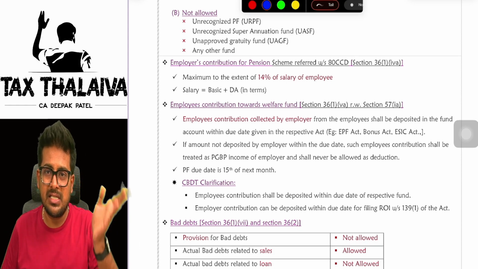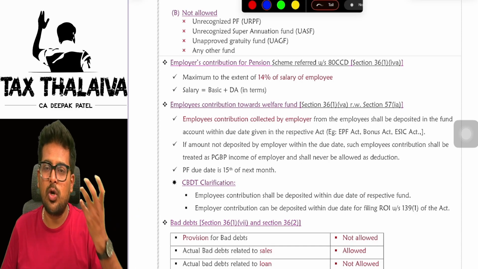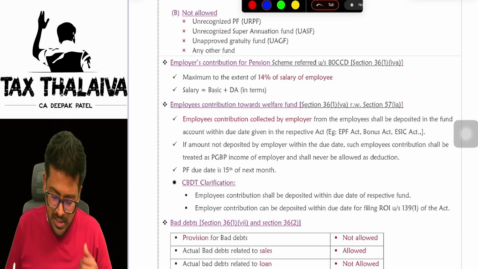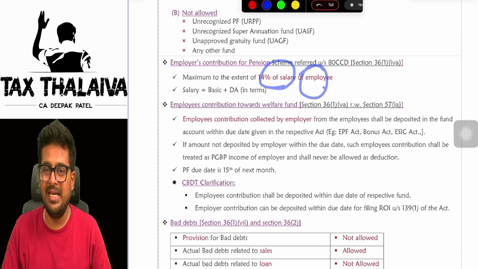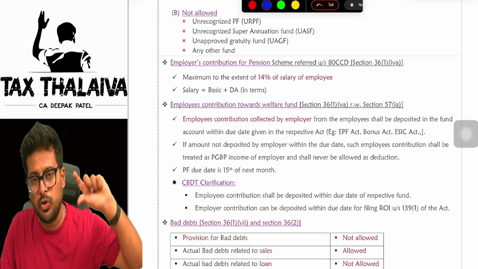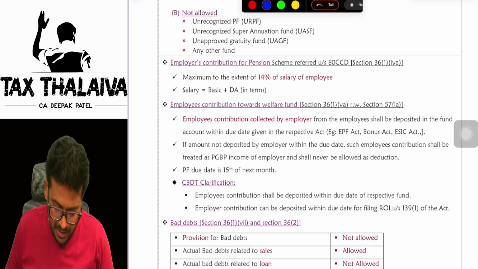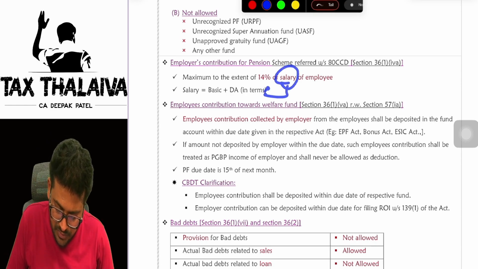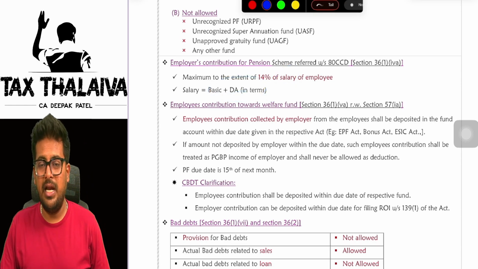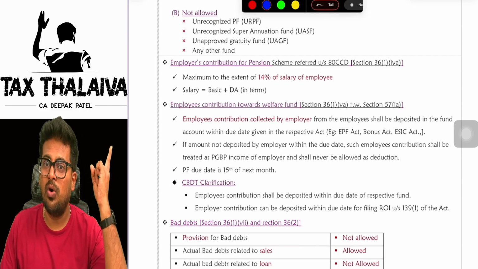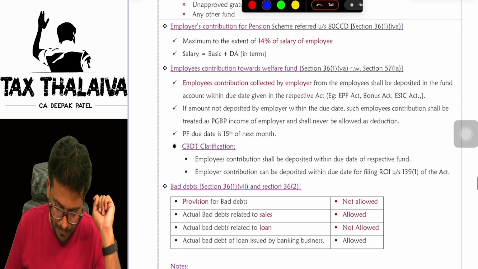Next. Employer contribution to national pension scheme. For a national pension scheme of an employee, if the employer contributes something, then up to a maximum of 14% of the salary of the employee is eligible. If the employer contributes more than 14%, that will be disallowed. What is the salary definition for this, sir? Basic plus DA in terms. Sir, what is DA in terms, sir? Go under the revised salary chapter.